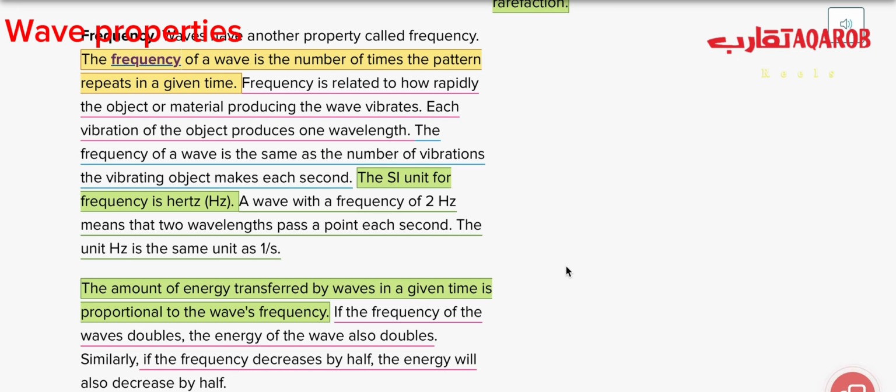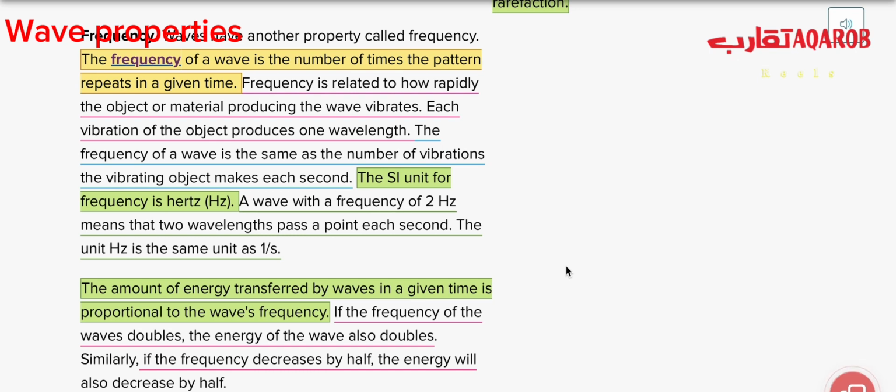Each vibration of an object produces one wavelength. As we know, one vibration equals one wave, which equals one wavelength. The frequency of a wave is the same as the number of vibrations the vibrating object makes each second. So the number of waves in 1 second is the frequency. The SI unit of frequency is hertz, Hz.